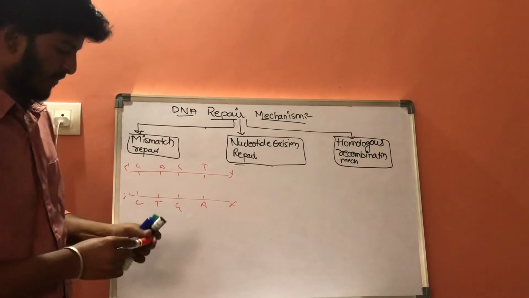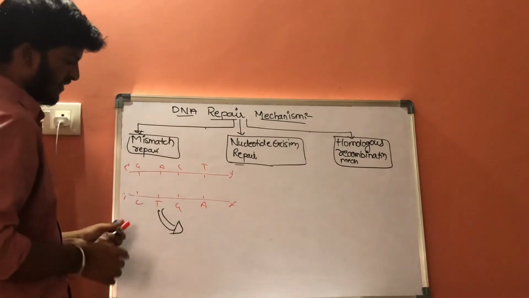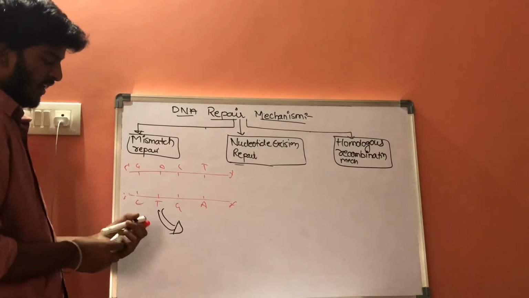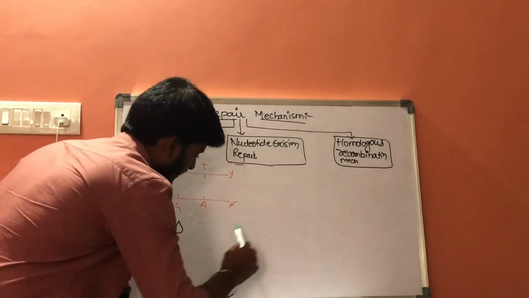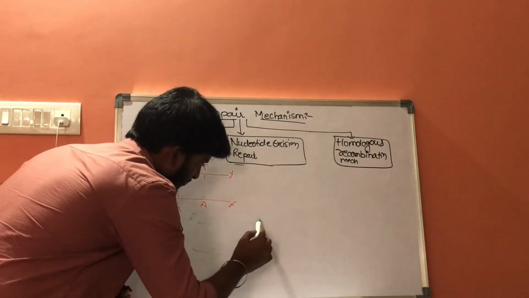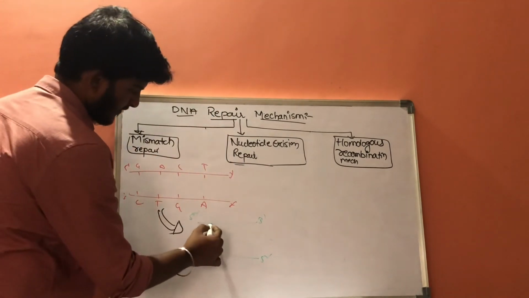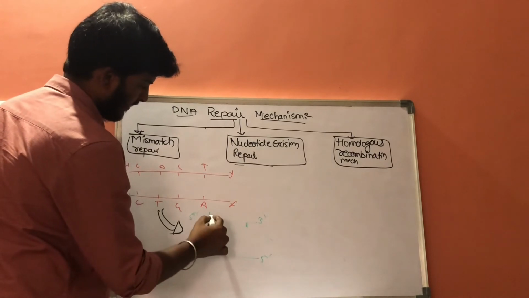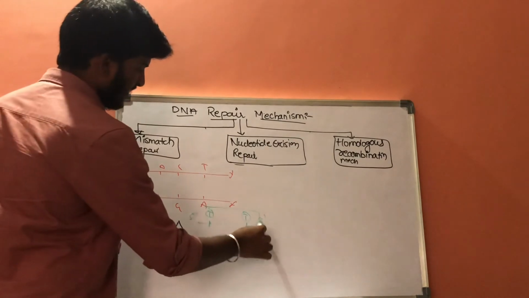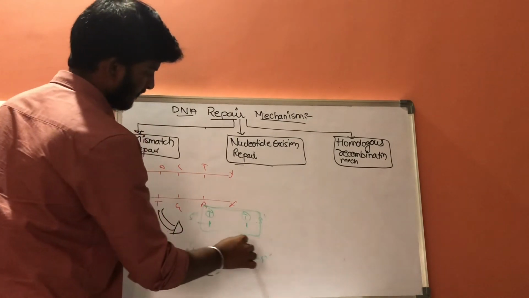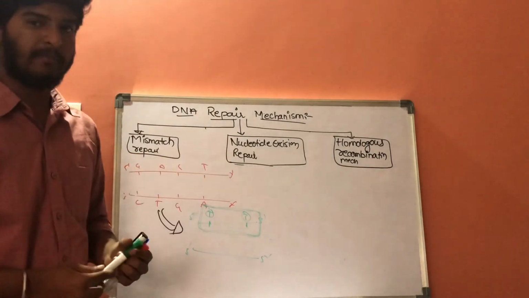In nucleotide excision repair, it undergoes DNA replication, then it forms the dimers. Let us consider this is 5' to 3' and this is 5' to 3'. It forms the dimers like tyrosine and tyrosine. In this way, nucleotide excision repair mechanism can be done.